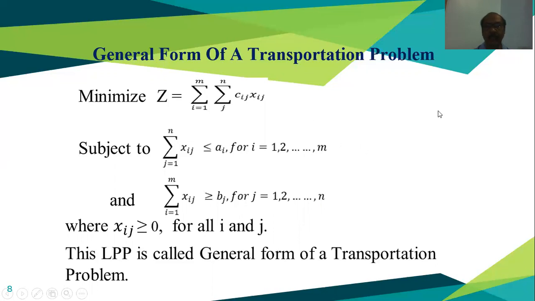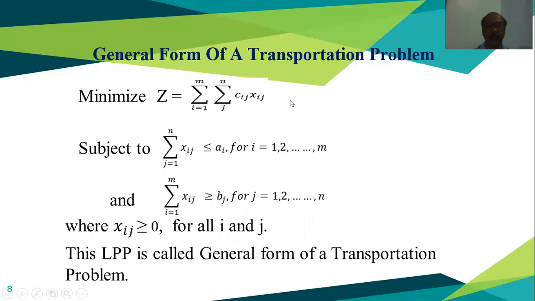If we sum up row wise, what will we get? The sum of Cij into Xij for j equal to 1 to n. And if we take the total summation, then i equal to 1 to m, j equal to 1 to n, Cij Xij. That is the total transportation cost, and we write it as Z equal to that. We have to minimize this. This is the objective function according to the linear programming problem.